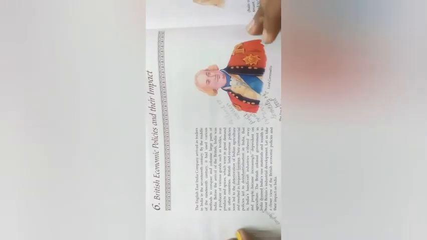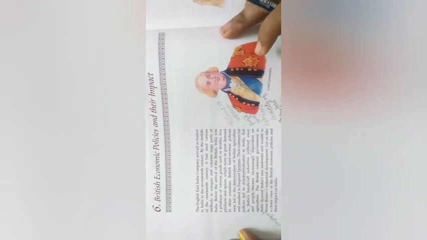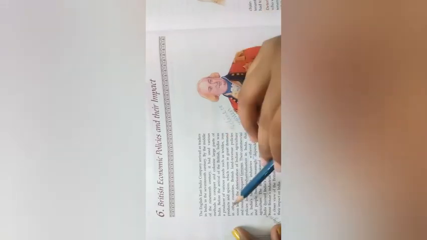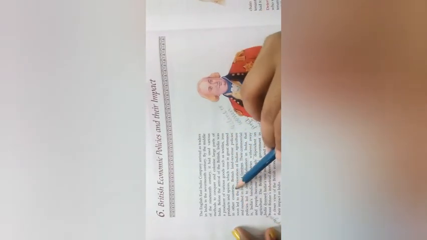So students, in the last chapter we had studied that the English East India Company arrived as a trader in India in the 17th century, but as they reached the 19th century, they were trying to conquer and colonize a large part of India. Before the arrival of the British, India was a great producer of various goods such as textiles, iron products and spices, which were in great demand in other countries.